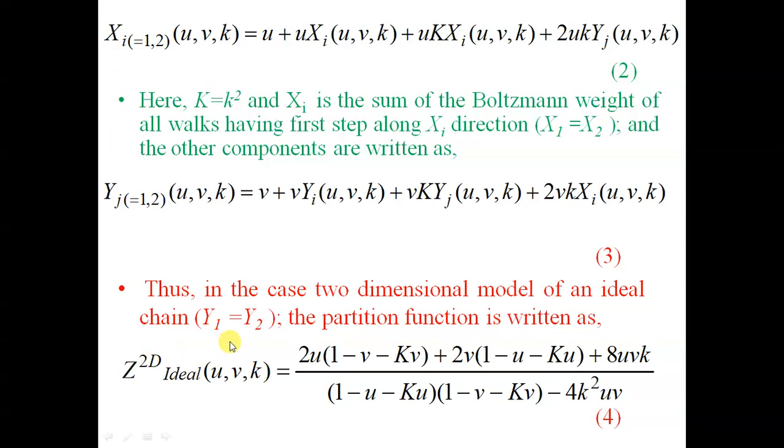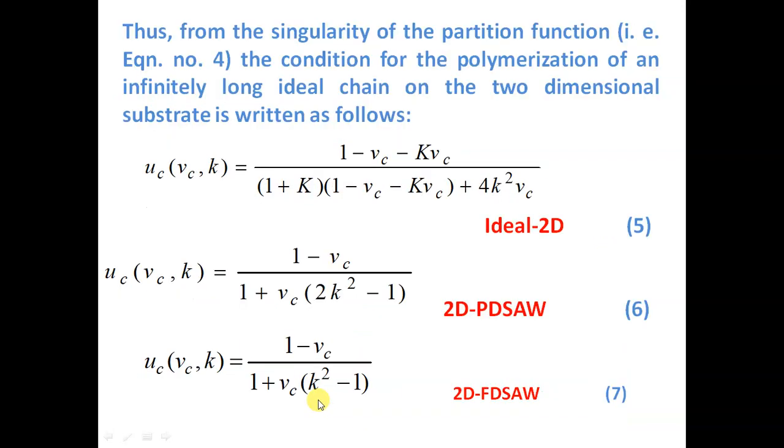So summing this, 2x i and 2y j, we have the partition function of the ideal chain on a square lattice, where this lattice is coated with a different type of substrate along, say, plus x direction as well as plus along y direction. So that corresponds to the partition function, and the divergence of the partition function, meaning when this denominator goes to 0, will give us the condition for polymerization of an infinitely long chain.